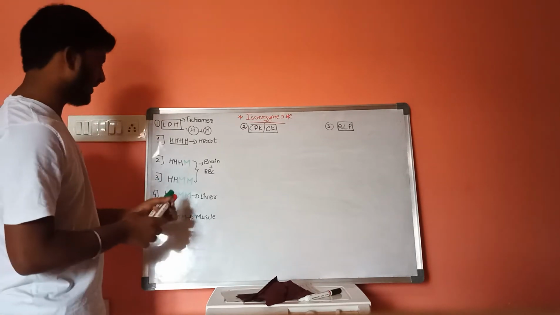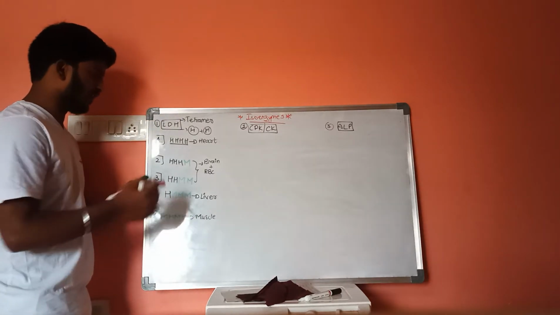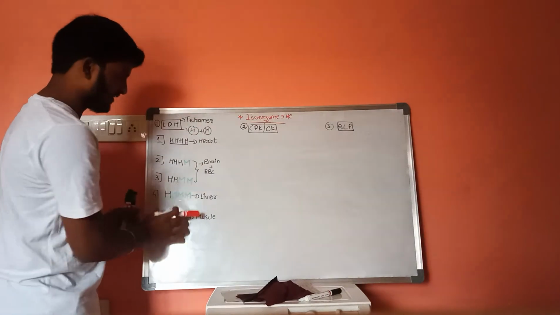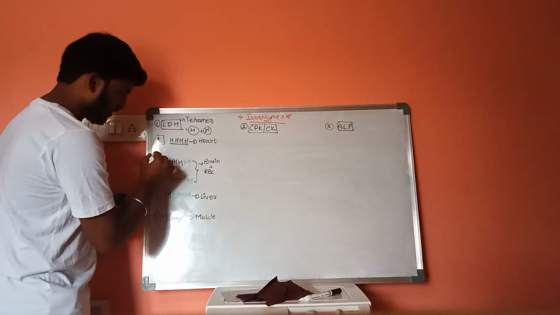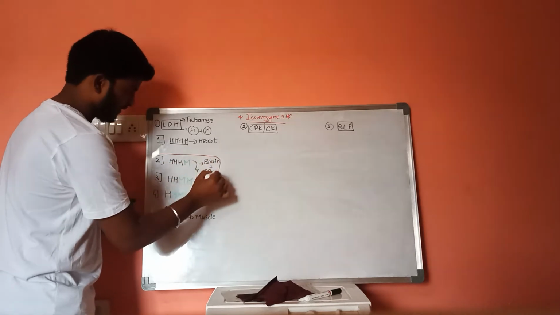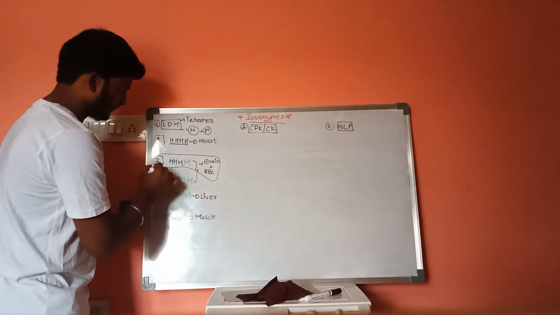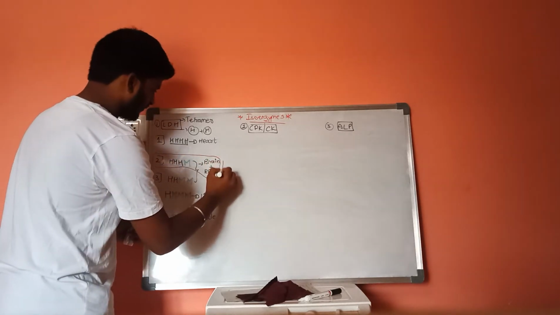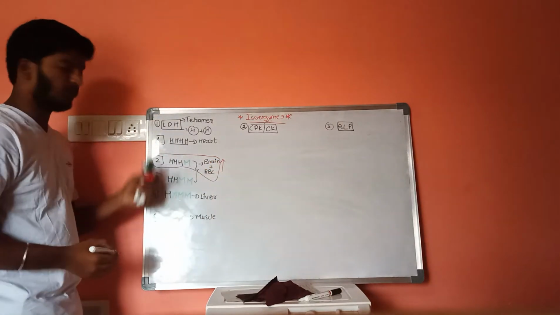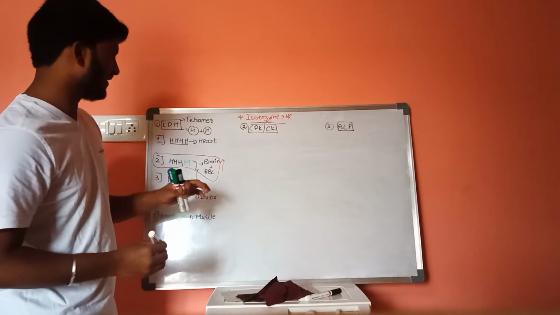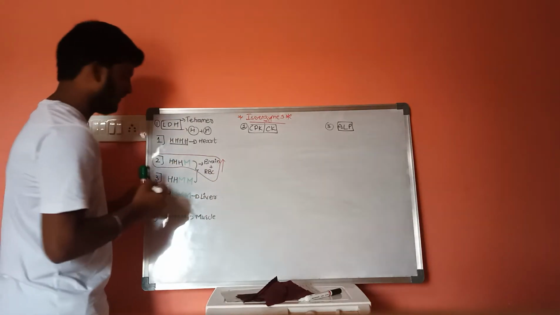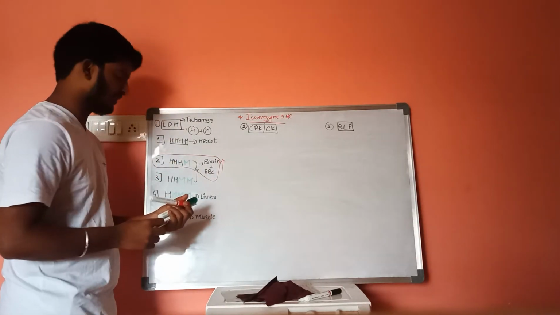Normally, if we discuss the range of LDH1, LDH2, LDH3, LDH4, LDH5, LDH2 volume will be higher compared to all these. But if we consider the case of myocardial infarction,